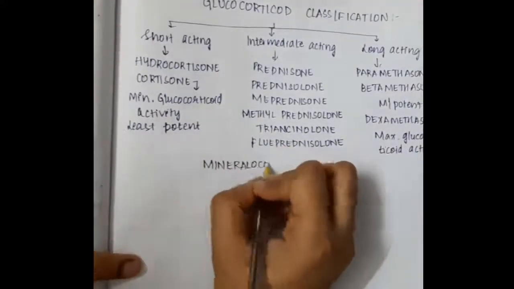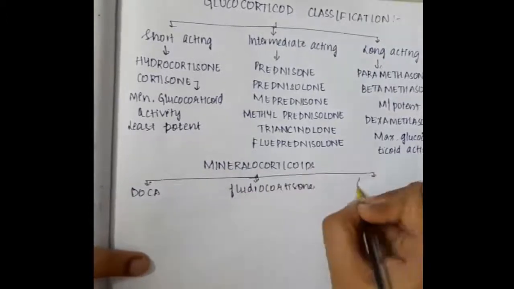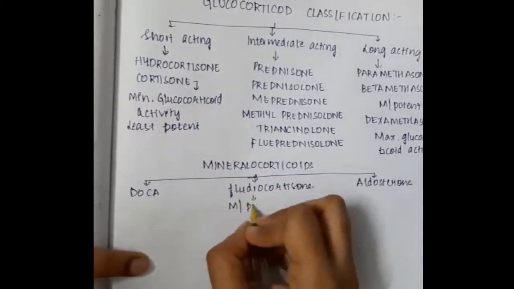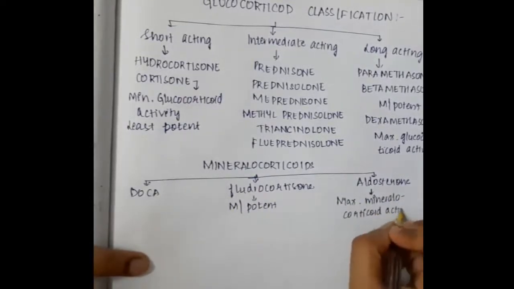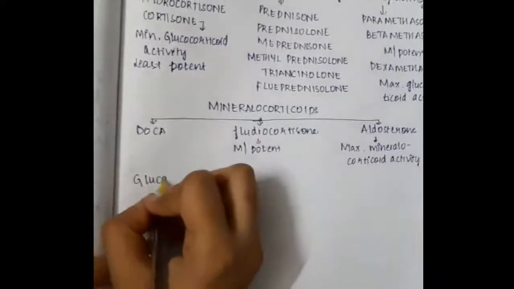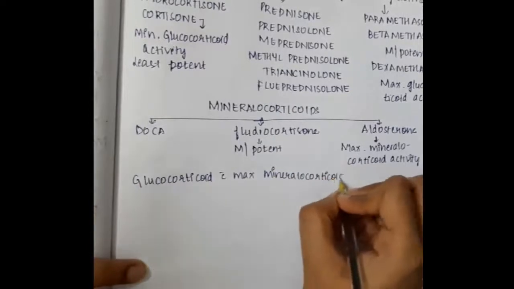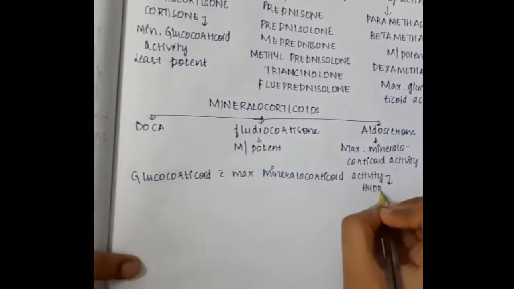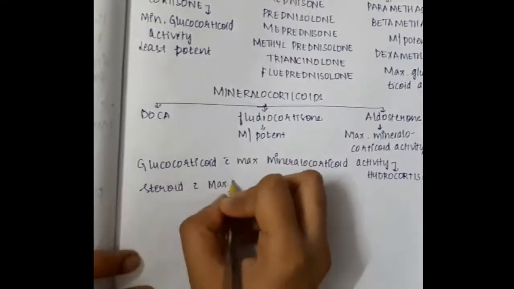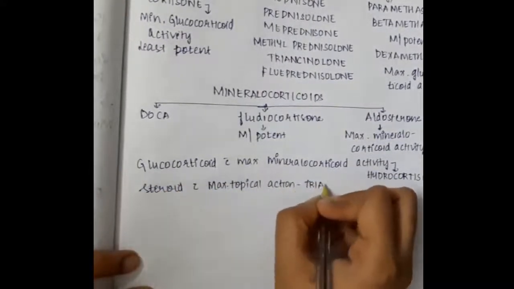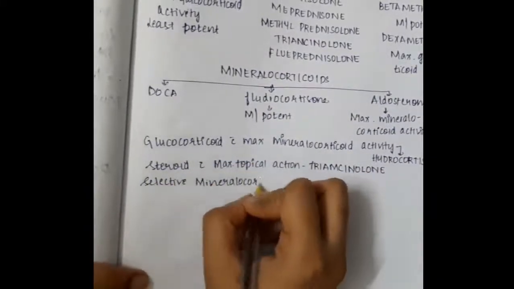Then we have mineralocorticoids. These include DOCA, fludrocortisone and aldosterone. Fludrocortisone is most potent, whereas aldosterone has maximum mineralocorticoid activity. Among the glucocorticoids, the one with maximum mineralocorticoid activity is hydrocortisone. The steroid with maximum topical action is triamcinolone, and selective mineralocorticoid action with